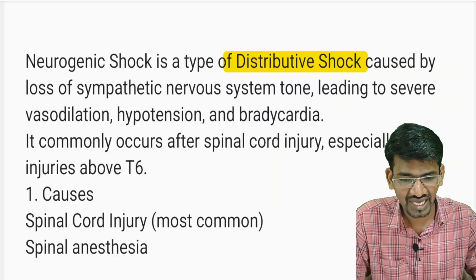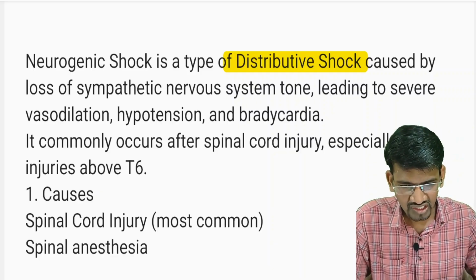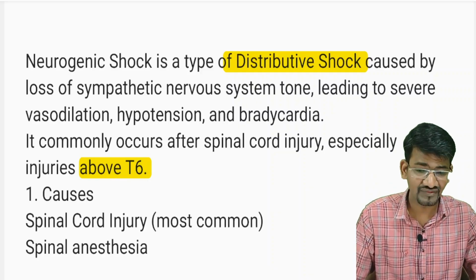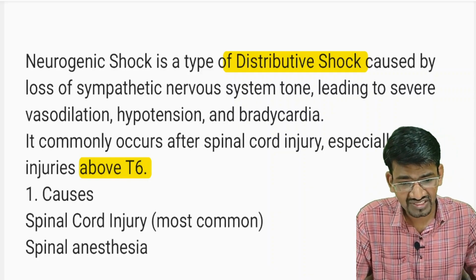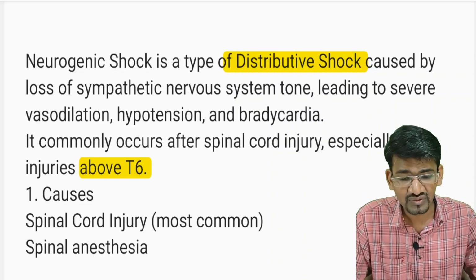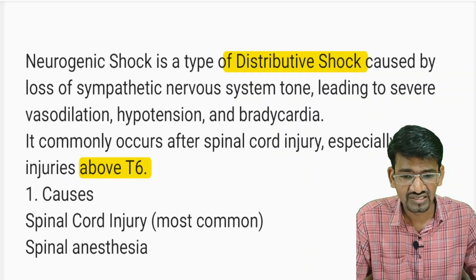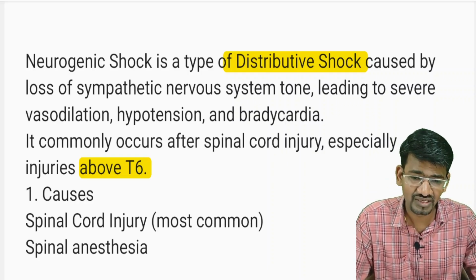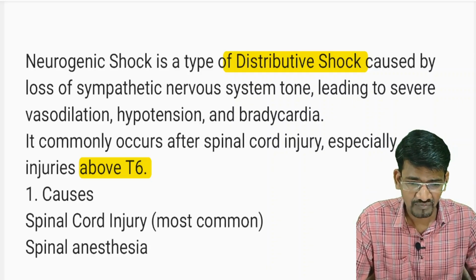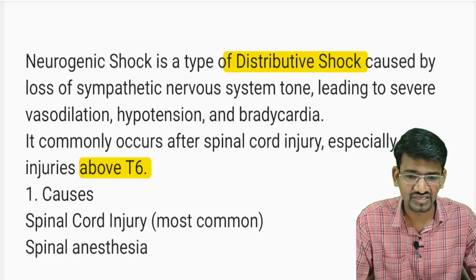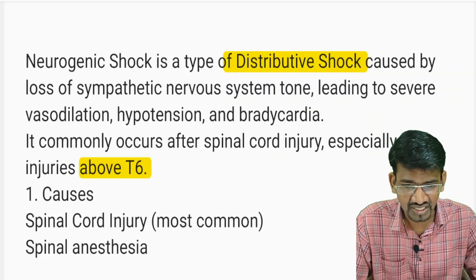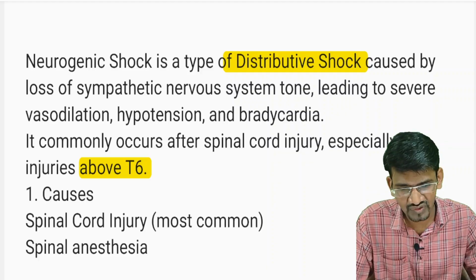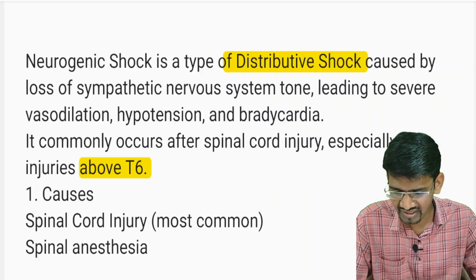Whenever damage to the spinal cord occurs, especially above the thoracic level 6, the sympathetic nervous system gets damaged, leading to severe vasodilation, hypotension, and bradycardia. The sympathetic nervous system properly maintains the cardiac function or heartbeat. So when it gets damaged, automatically the heart rate reduces. There we can see the bradycardia.